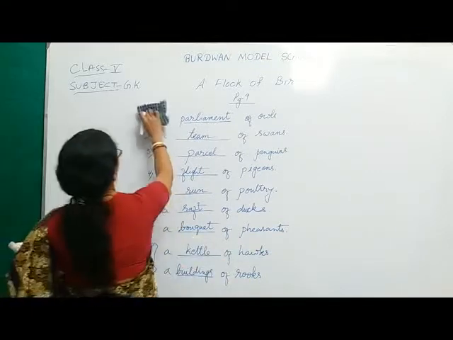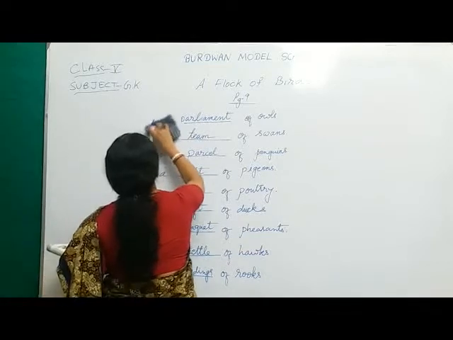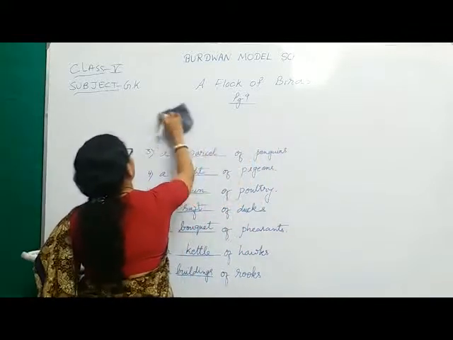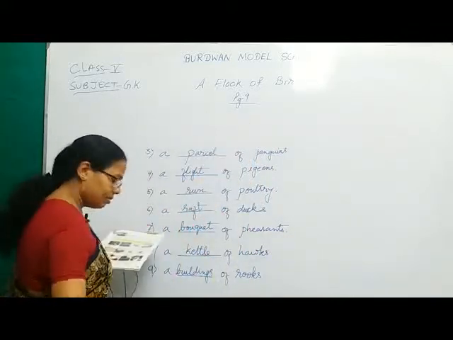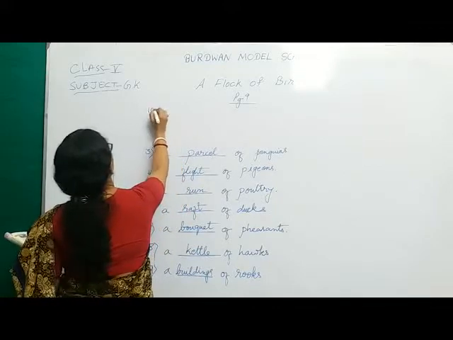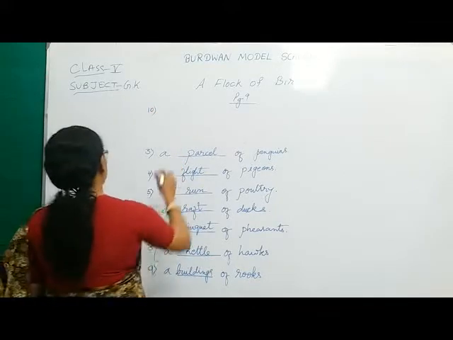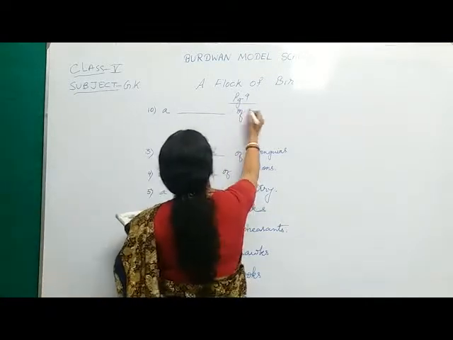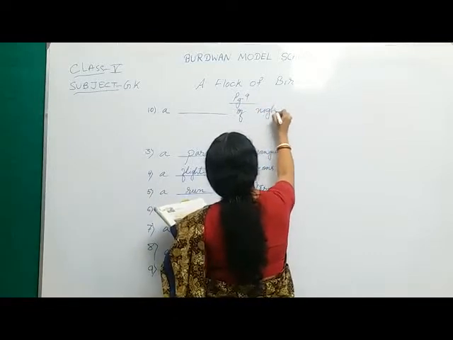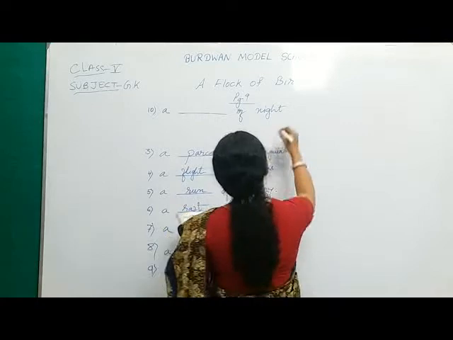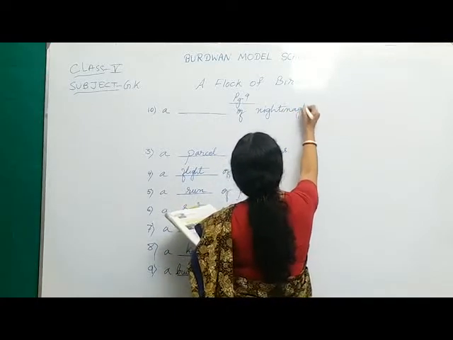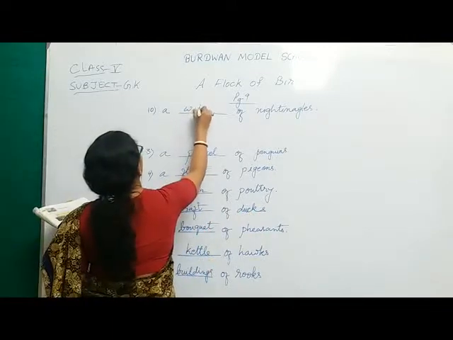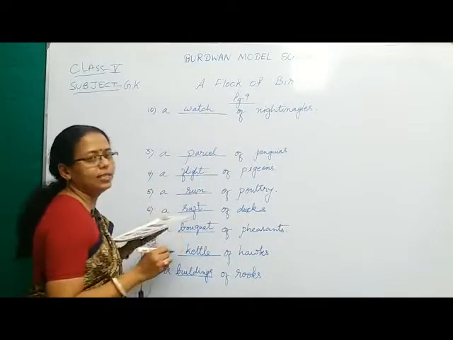Now we will go back. I hope all of you have completed this part. It's number 10, and number 10 is a dash of nightingales. And the picture of a watch is given. Exactly, it should be watch, a watch of nightingales.